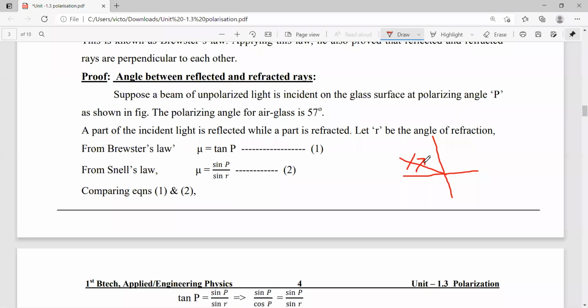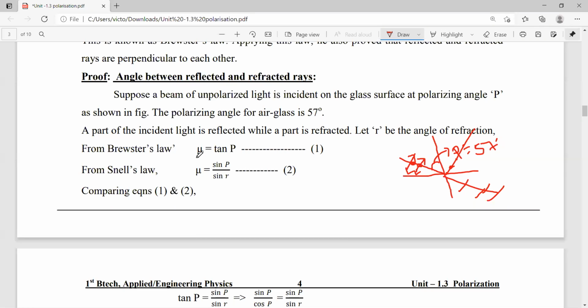This P value is 57 degrees. A part of the incident light is reflected while a part of the light is refracted. So as usual, this is the reflection and this is the refracted part.